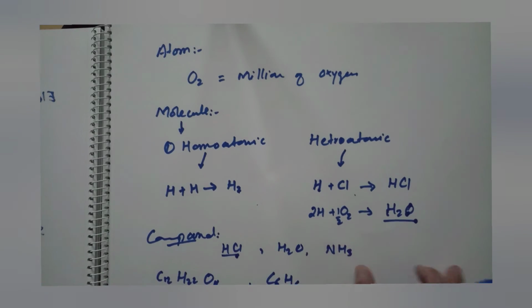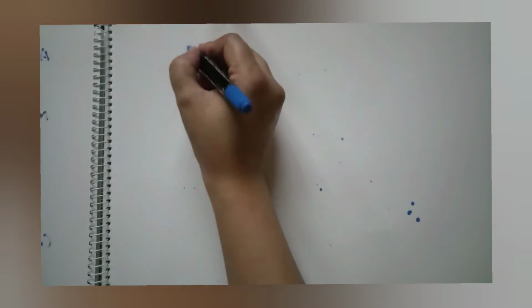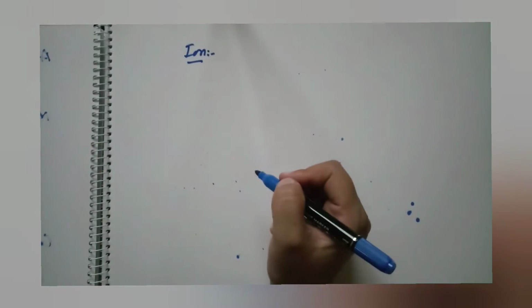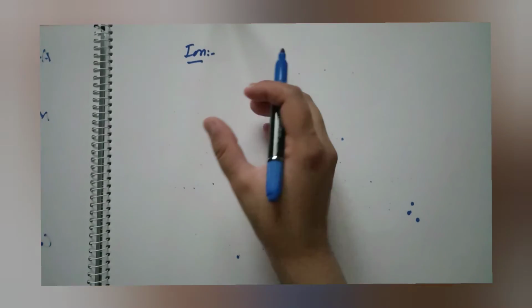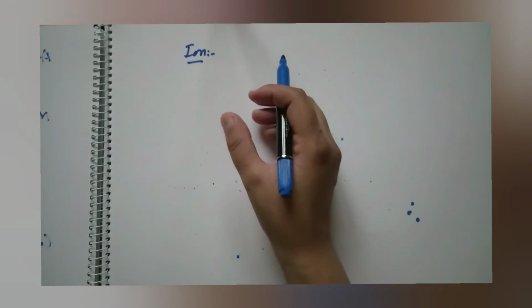Is it clear? Okay, so the next term is ion. Now, what is an ion? An ion is a species consisting of one or more atoms joined together and having a positive or negative charge on it.